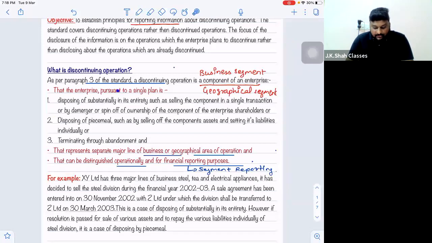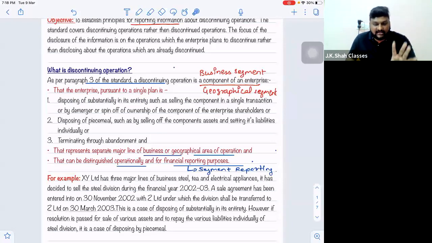That the enterprise pursuant to a single plan is disposing of substantially in its entirety. Disposing of substantially in its entirety means the entire segment will be sold off, such as by selling the component in a single transaction. It means I will find the eligible buyer and sell off the entire operation.